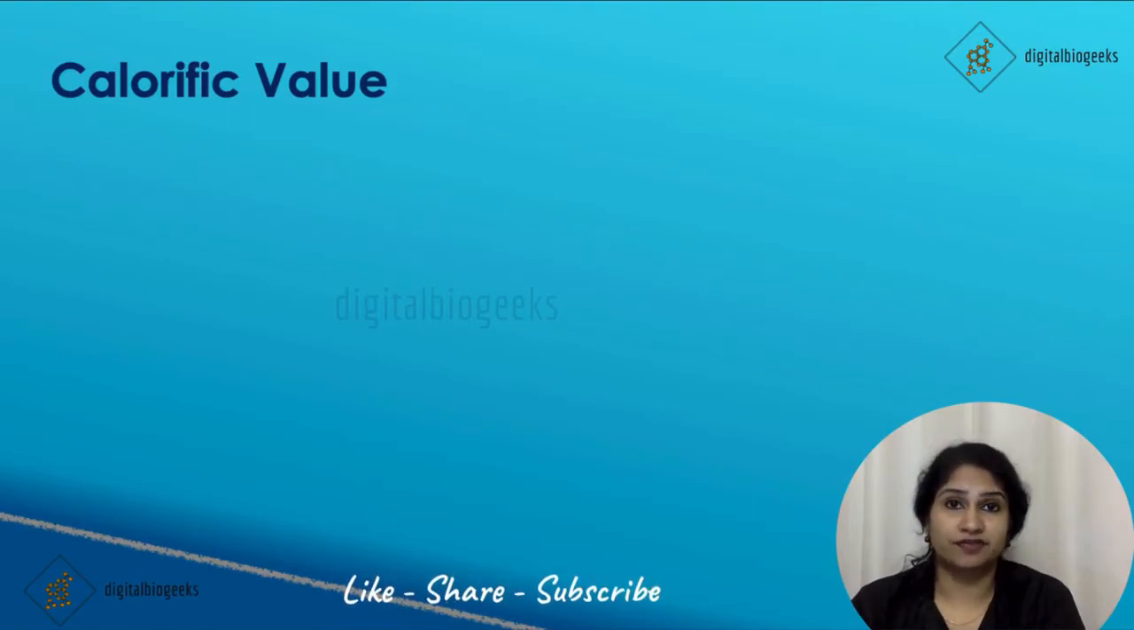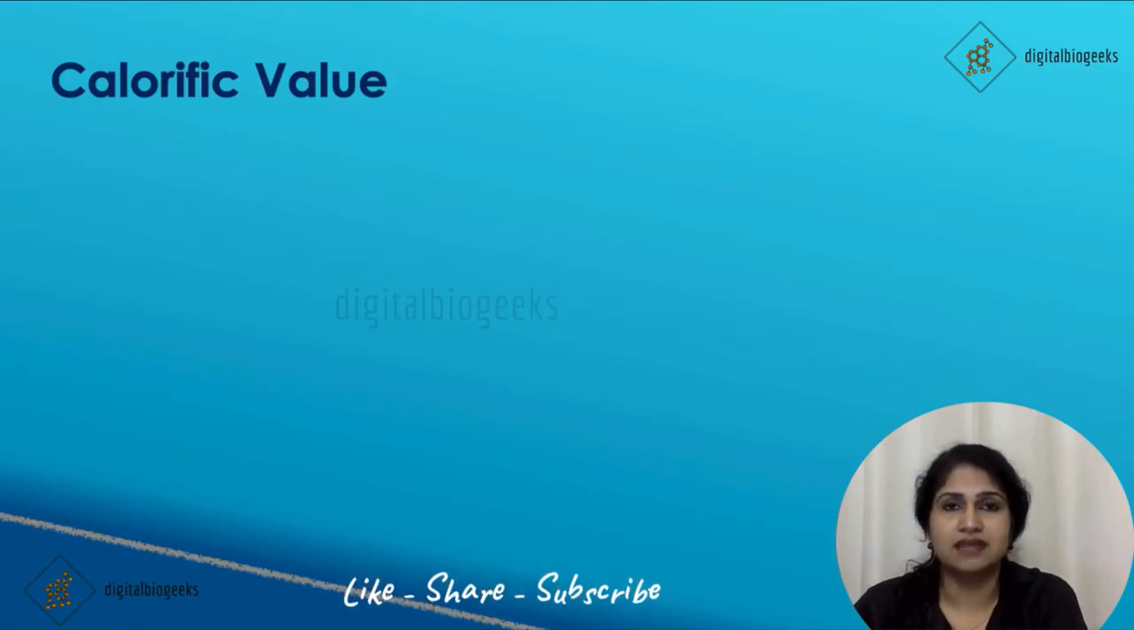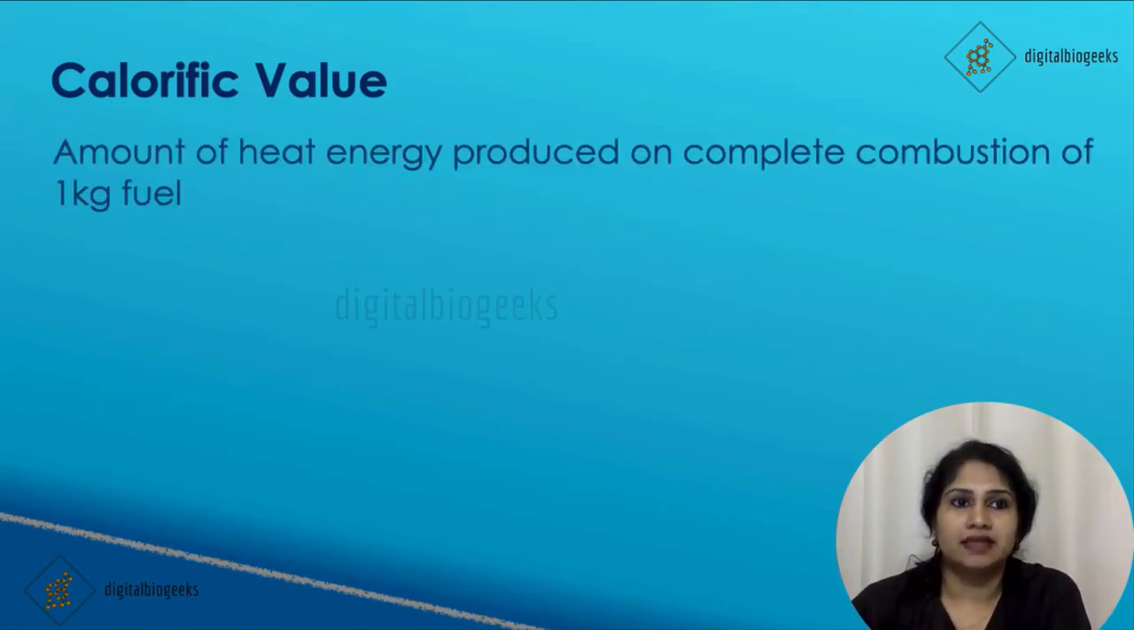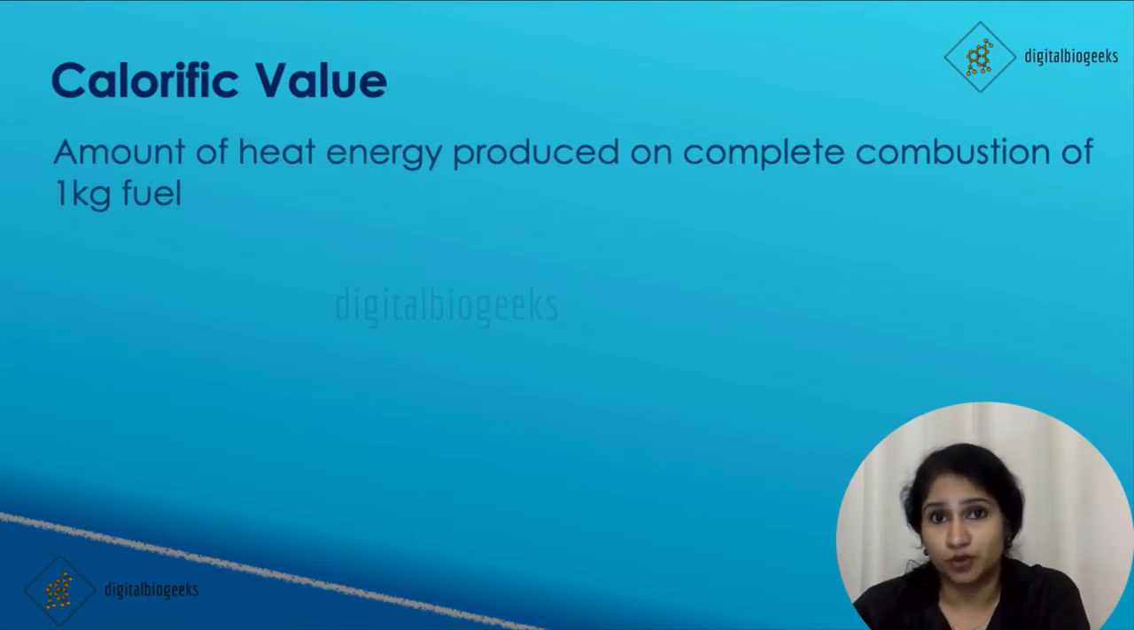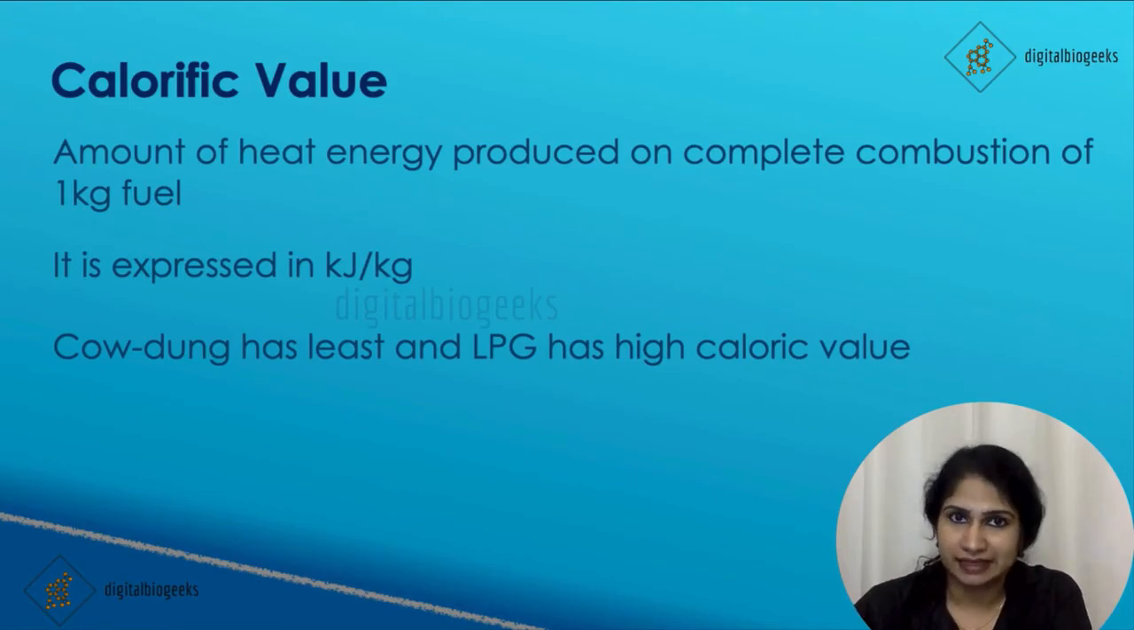Moving on to calorific value. If we try to boil 1 liter of water with different fuels, the time taken to boil the water will be different. If we boil water over LPG and over burning wood, the time taken for both will be different. The amount of heat energy produced on complete combustion of 1 kilogram of fuel is termed calorific value. It is expressed in kilojoules per kilogram. The calorific value of cow dung is the least and the calorific value of LPG is the highest.